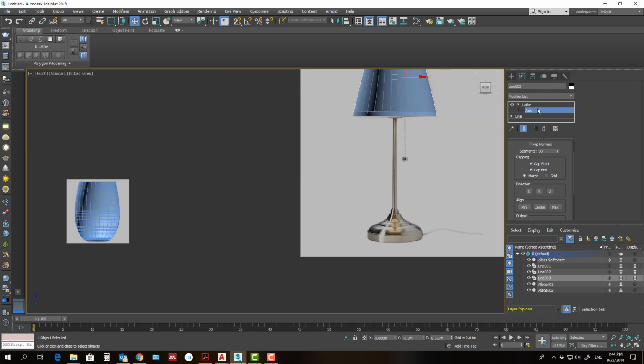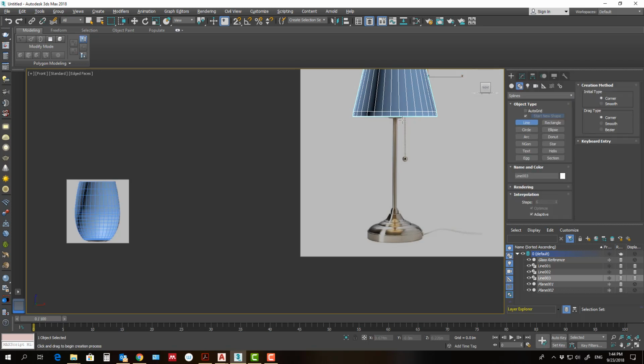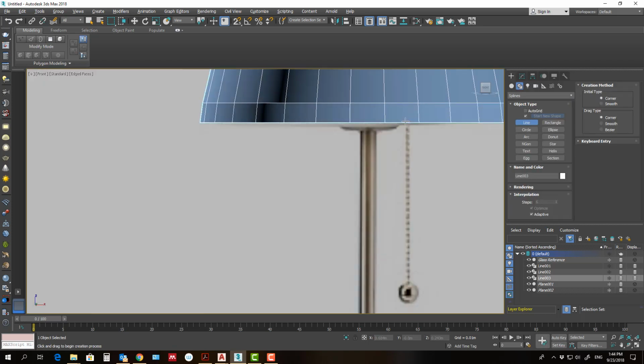After that, we will go to draw another line for the structure of the table lamp. No curvature from the beginning.